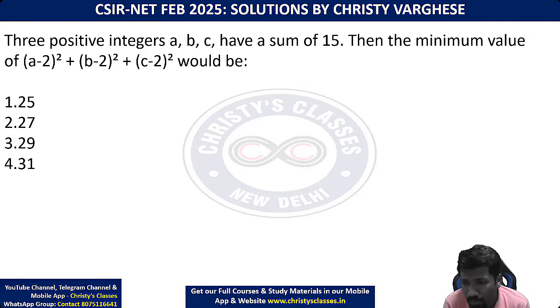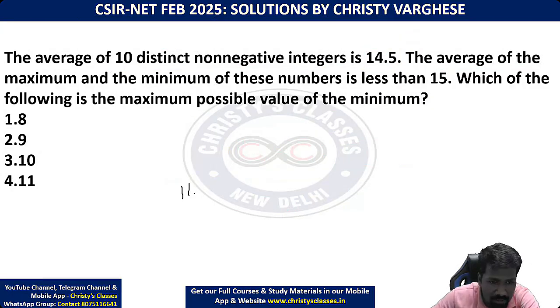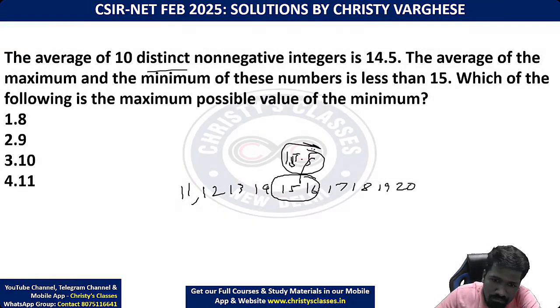Lobamudra, tell me an example for which 11 works. Yeah, Sujita has mentioned why 11 doesn't work also, Lobamudra. Check out that solution. Yeah, if you want me to explain that a little more, look at this. If 11 is the minimum, that means you have to start with 11 as the smallest number. So if I start with 11, then another 11 you can't take because of distinctness. Then 12, 13, 14, 15, 16, 17, 18, 19, 20. Now what will be its average? The middle of 15 and 16 will be 15.5.